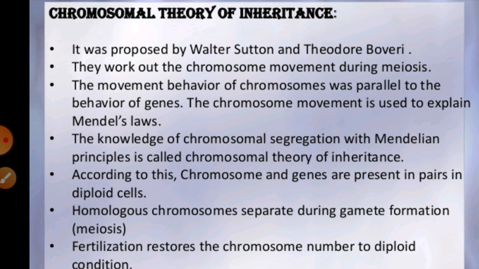And later on, the homologous chromosomes synapse during meiosis and get separated to pass into different cells. When the homologous chromosomes are attached to each other during meiosis, they get separated and pass into different cells.